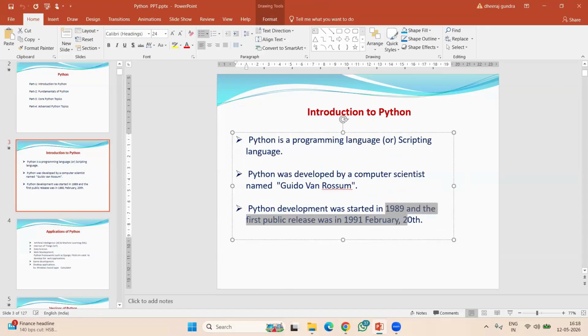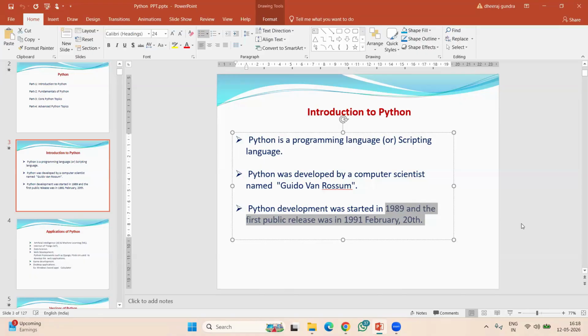In the olden days, for example 1989 to 1991, Python was not popular. But from 2016, 17 onwards, Python is becoming popular slowly.